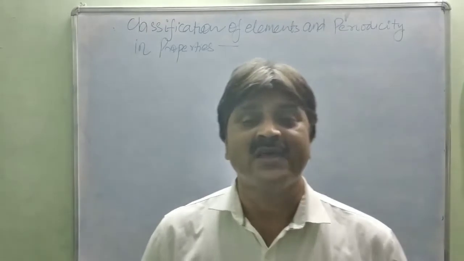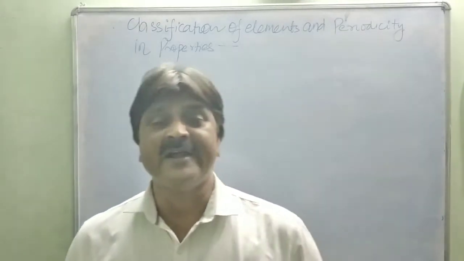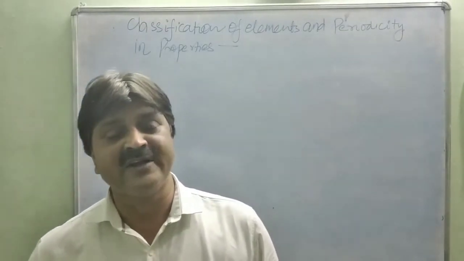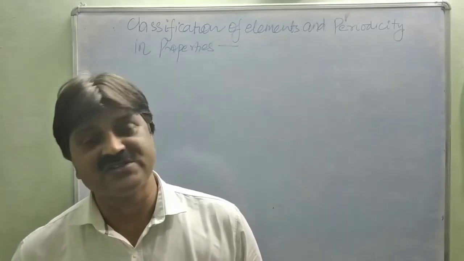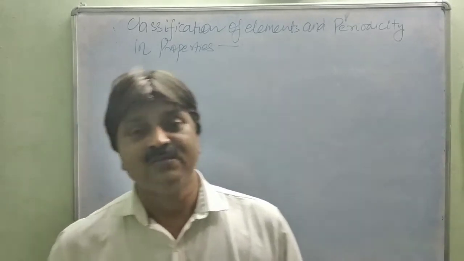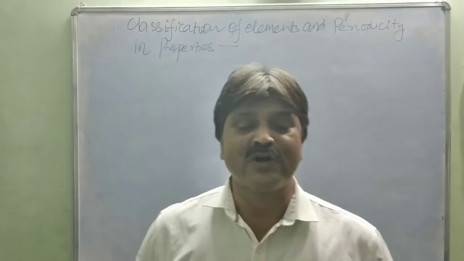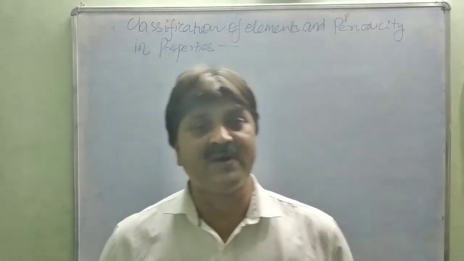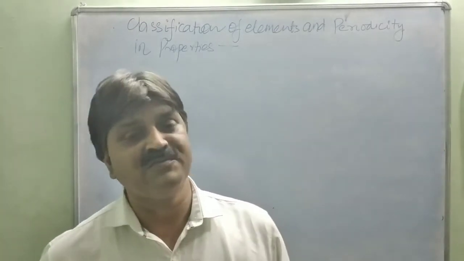because isotopes are atoms of the same element having the same atomic number but different mass number. So at that time Bohr modified the Mendeleev periodic table into the long form of the periodic table, or modern periodic table.